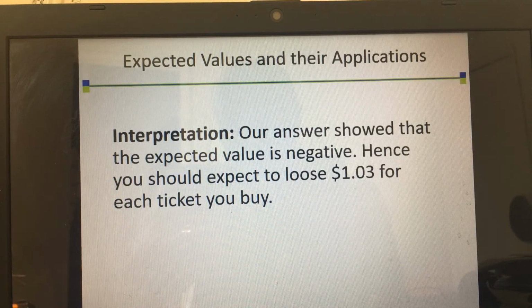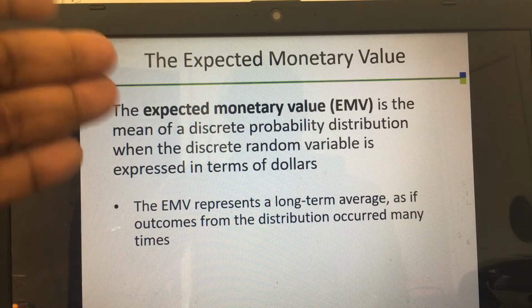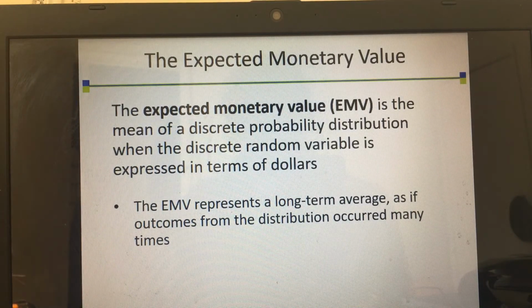Now, this is how we can apply the expected value to a lottery situation.